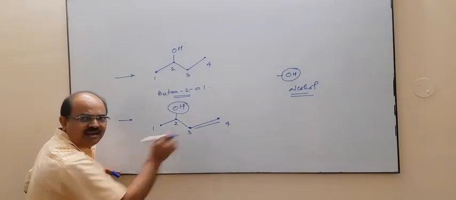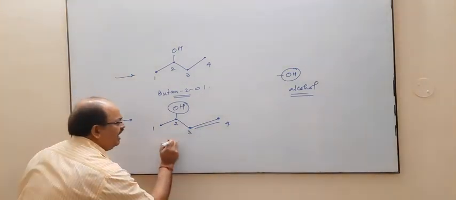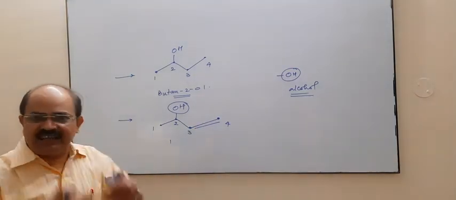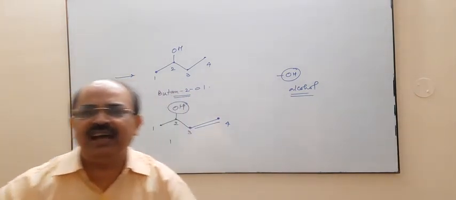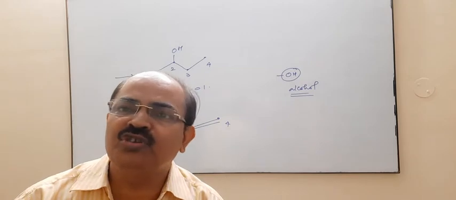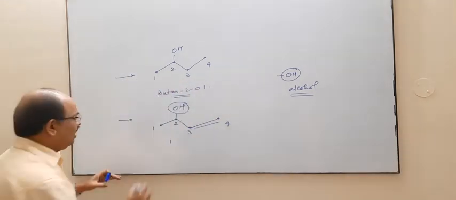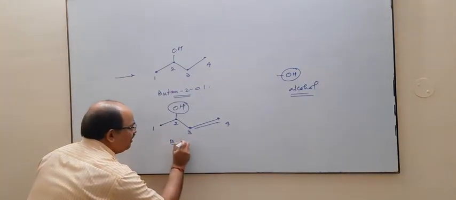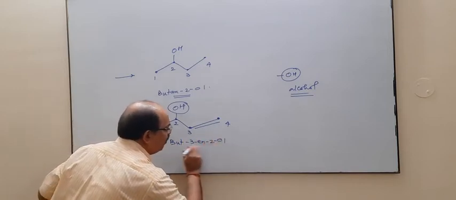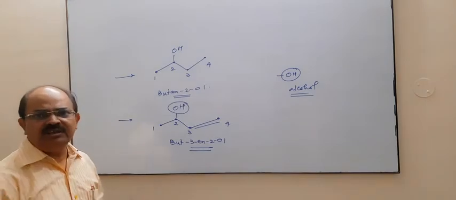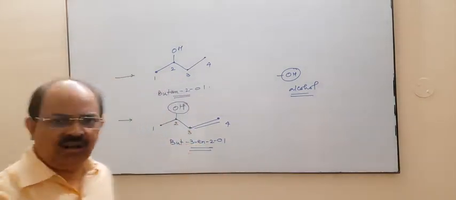This is simply a double bond. So what is the name? It is not butanol, it is butenol. So you have to give the position of the ene and also the position of the ol. So what is the name of the compound? It is your but-3-en-2-ol.